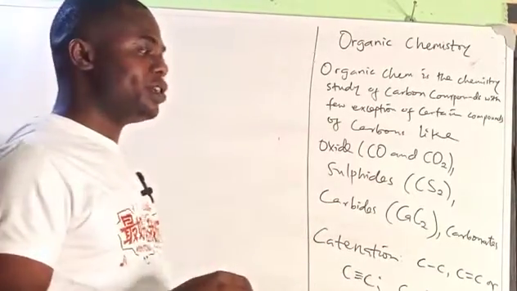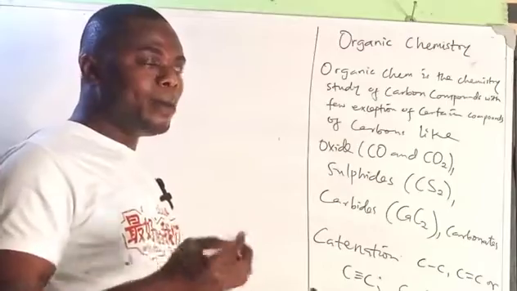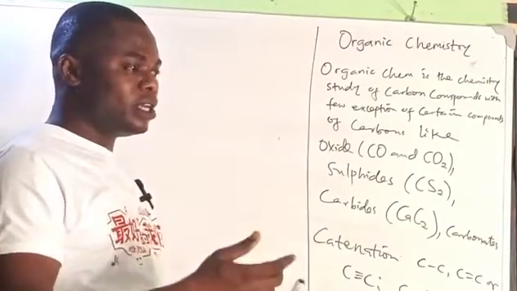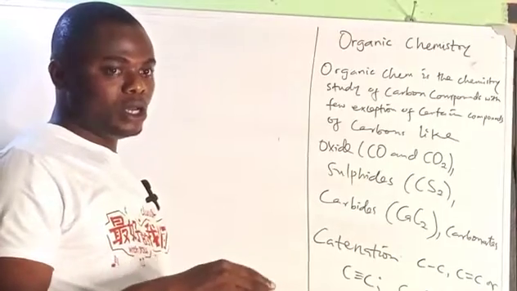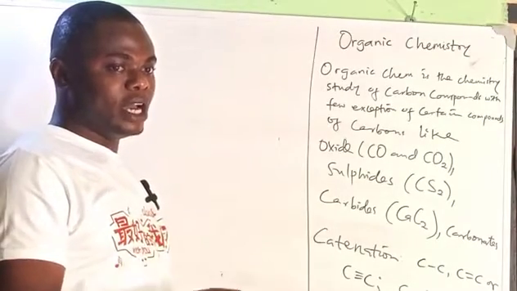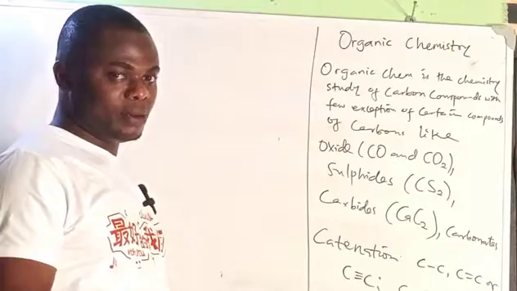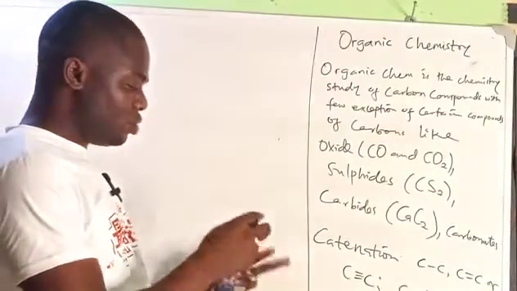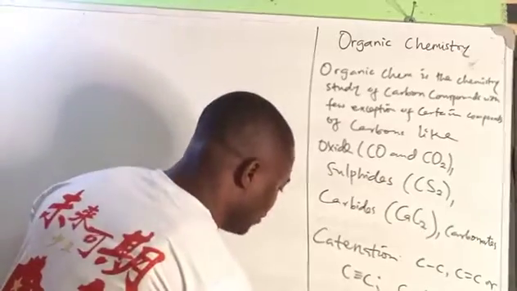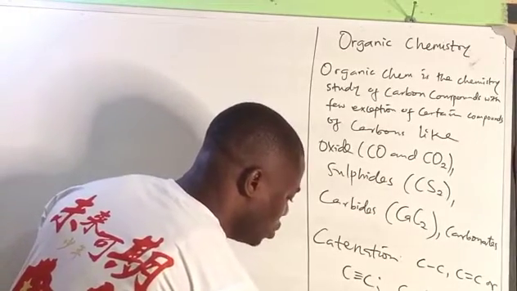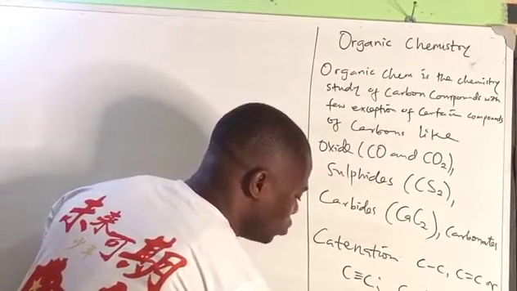Another reason we should consider is the position of carbon in the periodic table. Carbon is positioned in the second row and fourth column of the periodic table. That is why it is a period two element and a group four element, with the electronic configuration of 1s2, 2s2, and 2p2.